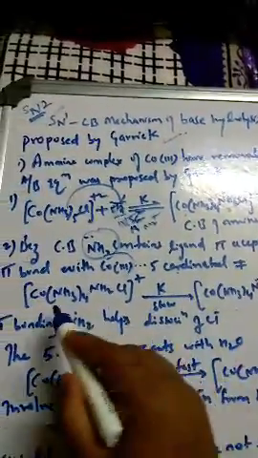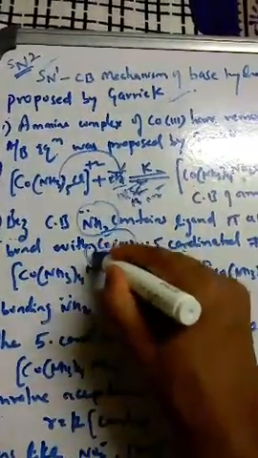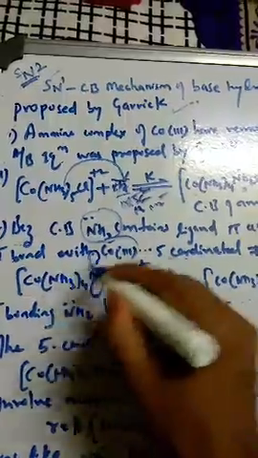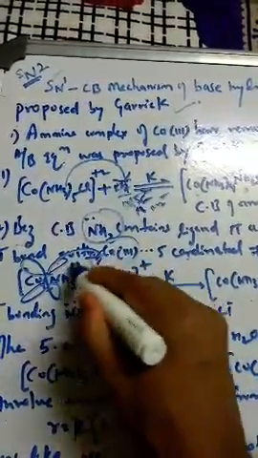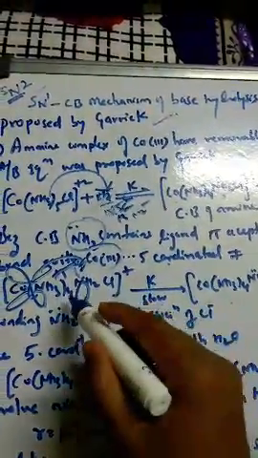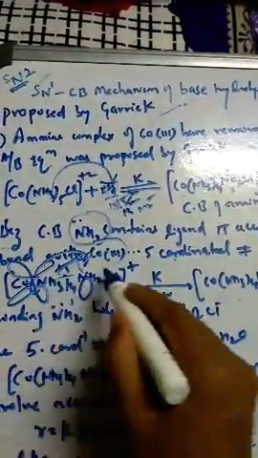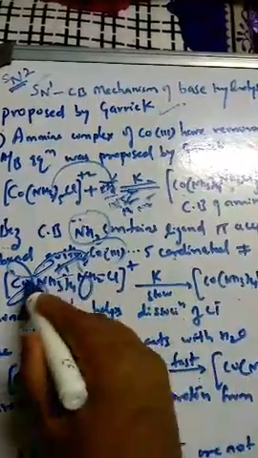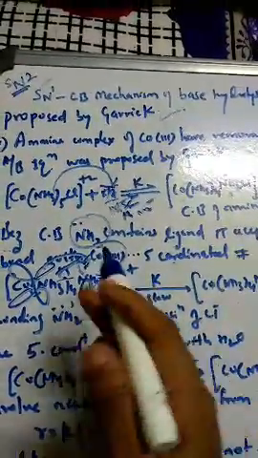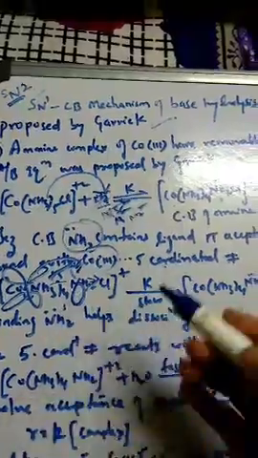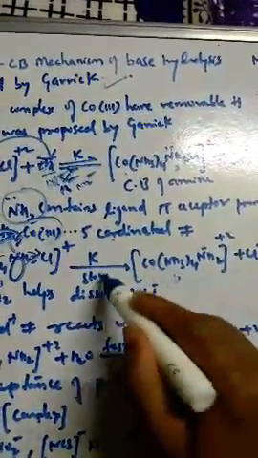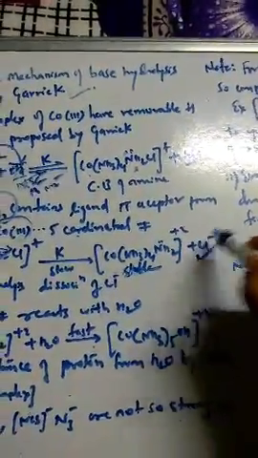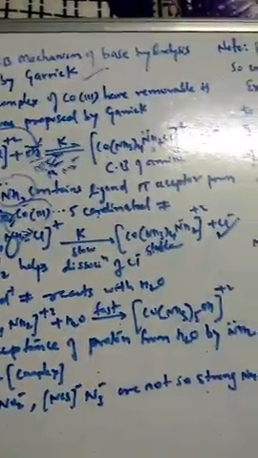See here, this is what happens. They form a very good pi bond, and because of this the Cl minus attached to the cobalt is free to leave now. That's why we get the five coordinated intermediate with NH2. This is the slow step, and we get a very stable five coordinated complex after the leaving group, Cl minus, has left.